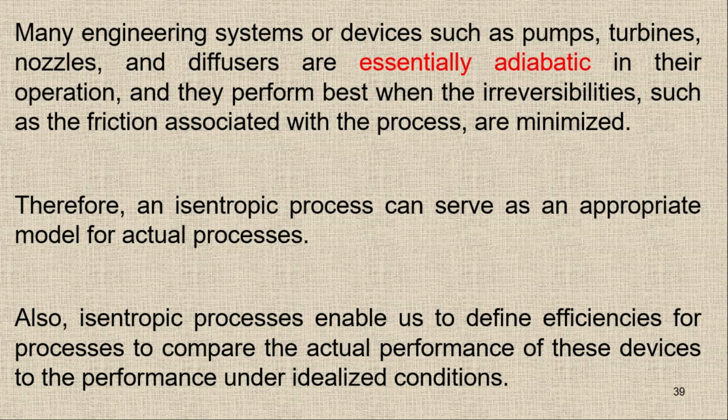An isentropic process is where we don't have any irreversibility, so in the case of an isentropic process, you are going to get the ideal system. So if we have an isentropic process, it will be treated as an ideal system. So you can easily compare that ideal system with the actual one. That's why the isentropic processes enable us to define the efficiencies for the processes, to compare the actual performance of these devices to the performance under idealized conditions. Idealized conditions, because the isentropic processes are always ideal processes: there are no irreversibilities and it is an adiabatic process.